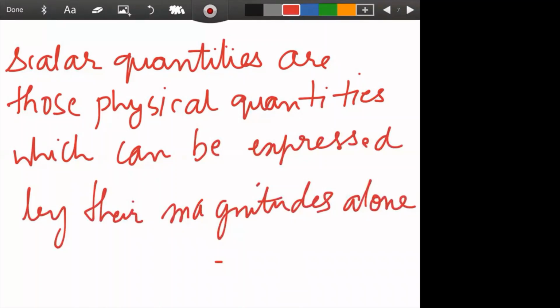So scalar quantities are those physical quantities which can be expressed by their magnitudes alone.